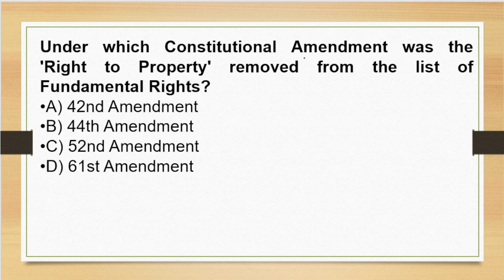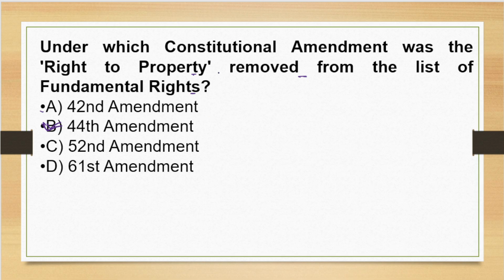Under which constitutional amendment was the right to property removed from the list of fundamental rights? The options here are A 42nd Amendment, B 44th Amendment, C 52nd Amendment, D 61st Amendment. The correct answer is option B, 44th Amendment. Under this, the right to property was removed from the list of fundamental rights.